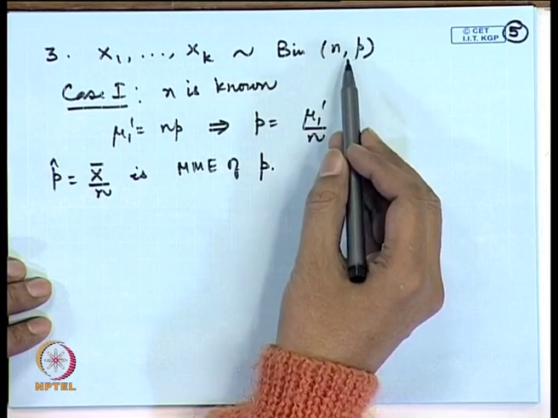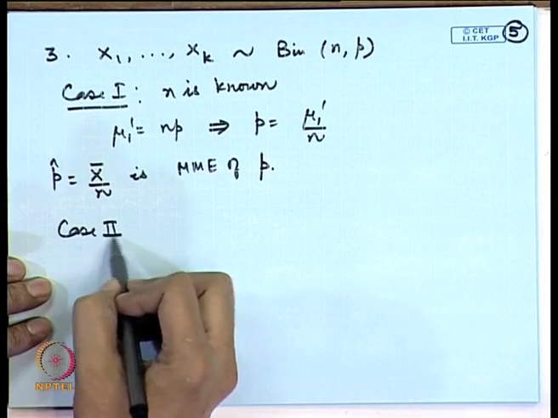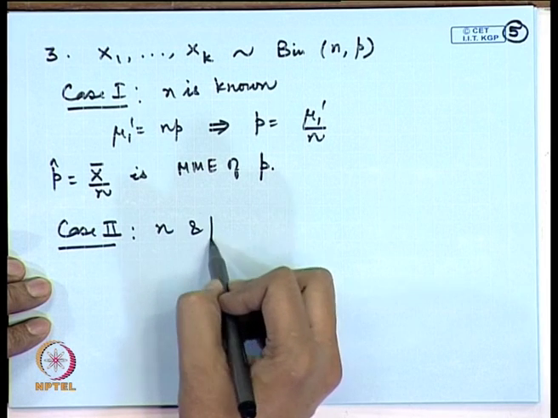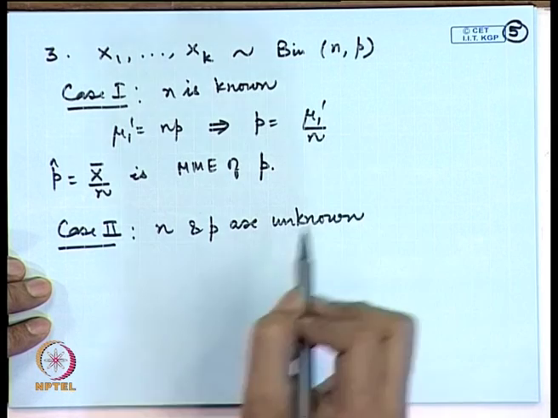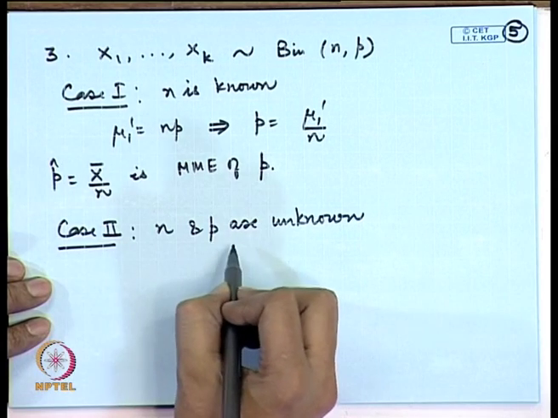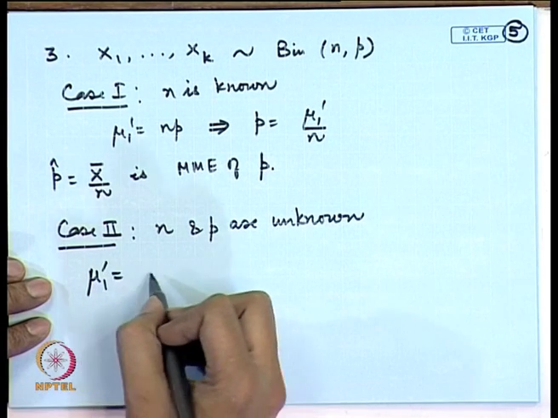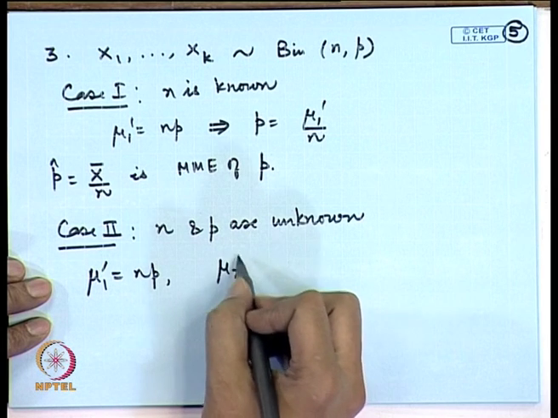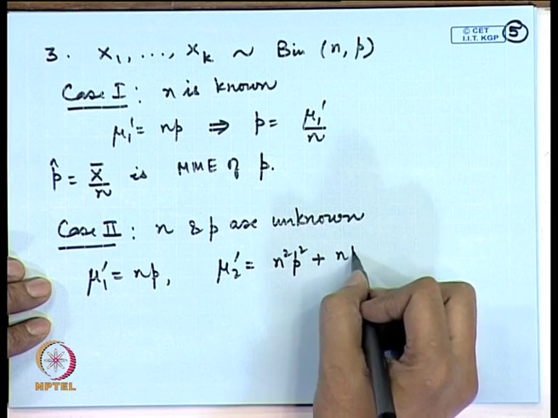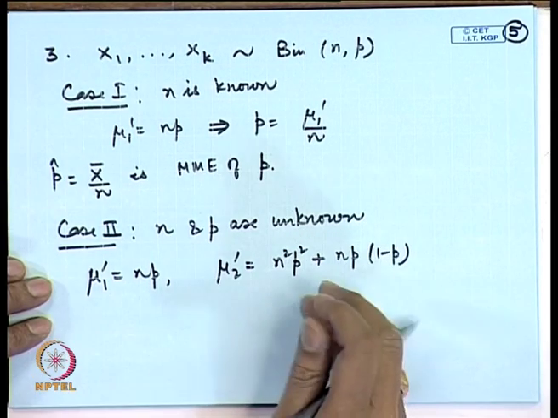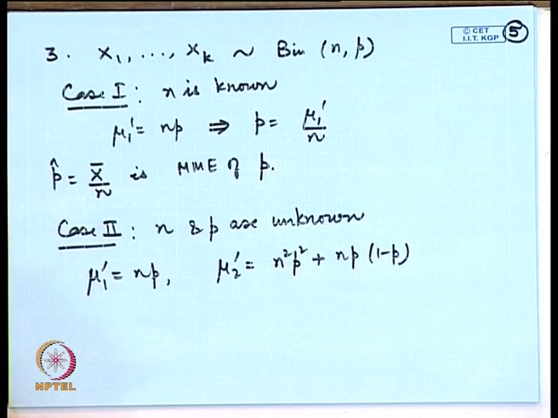Since here only one parameter was there, we considered only one equation. Now, let us take the more general case where n and p both are unknown. When both are unknown, then we will have to take up the first two moments. So, mu 1 prime is equal to n p and mu 2 prime is equal to n square p square plus n p into 1 minus p. In the binomial distribution, the second moment is equal to this value here.